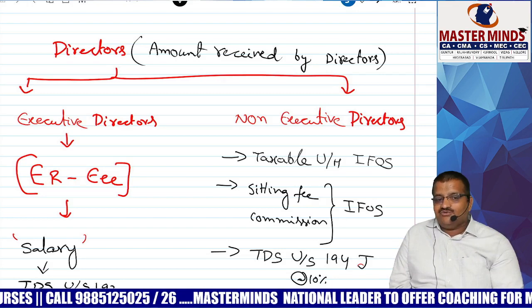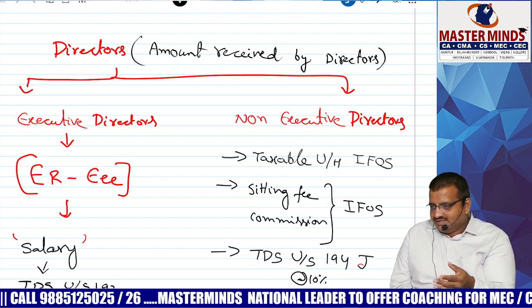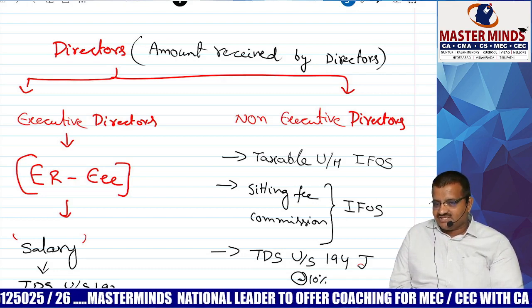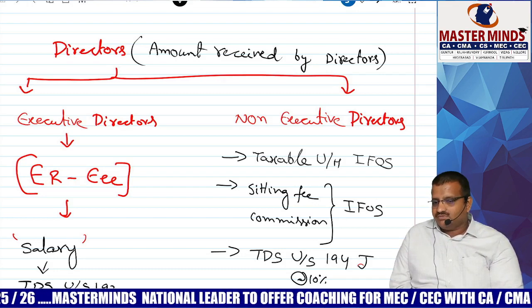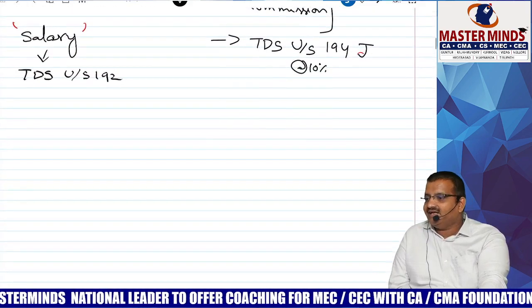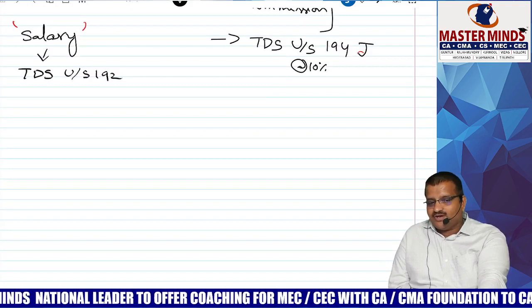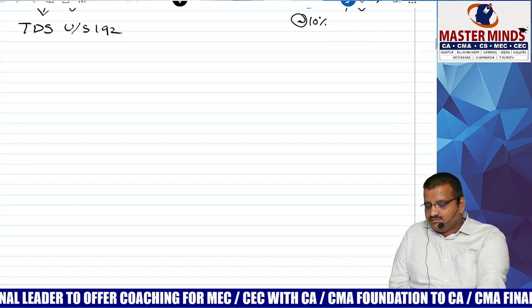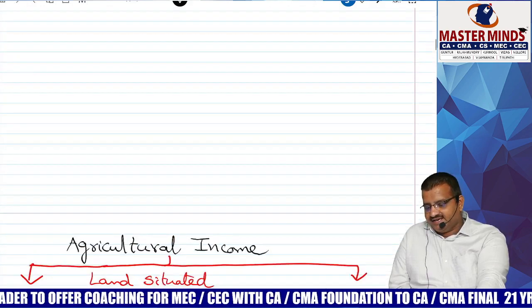Then she asked her, Dad, what about you? I will come and go, and whenever board meeting I will come and sit and go. For that I will take commission. So that is called as non-executive director. Executive means employee, non-executive means other than employee. Abbayilu, we covered 2 points. Number 1, casual income. Number 2, director fees.